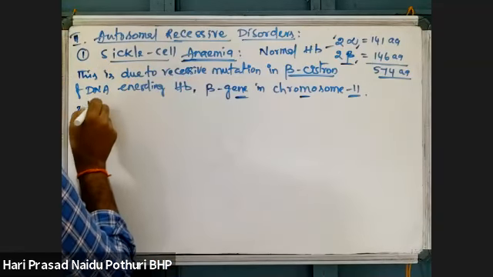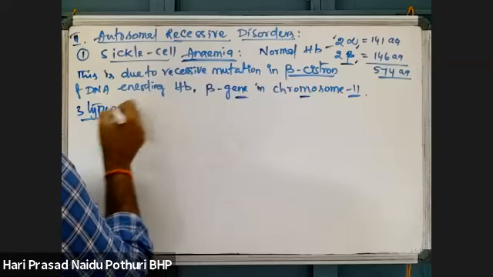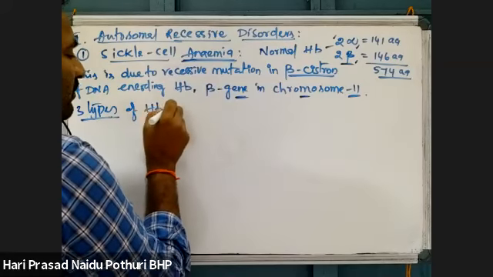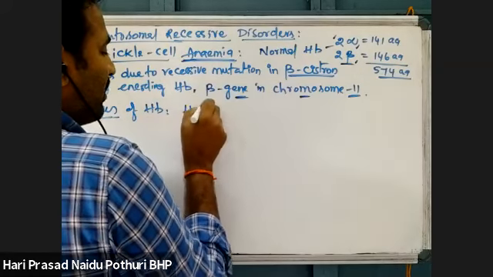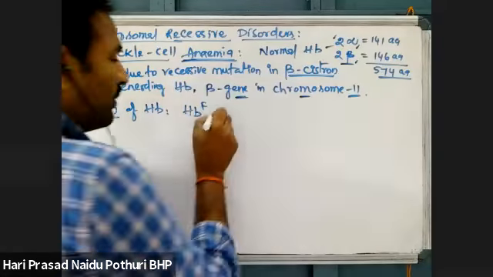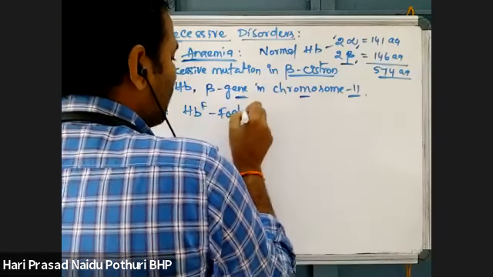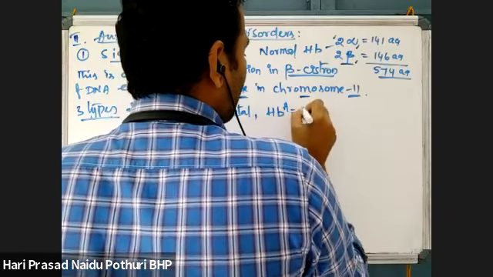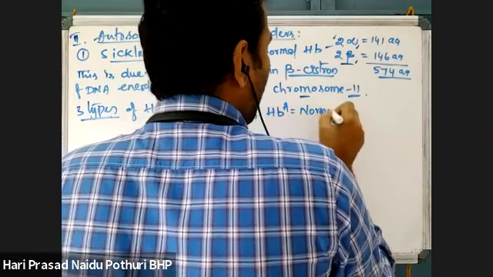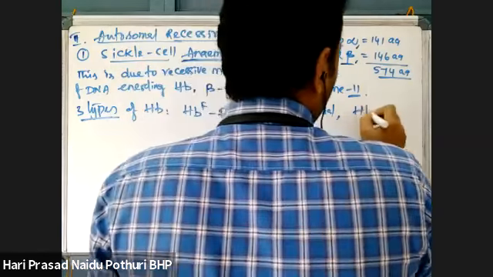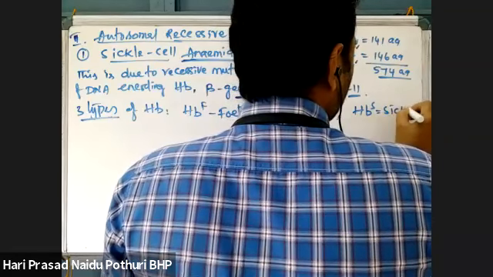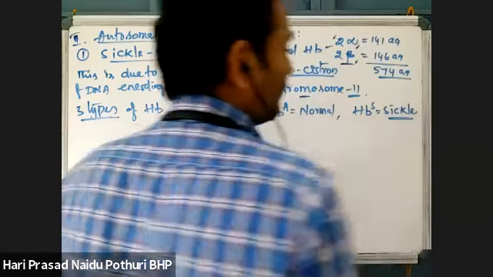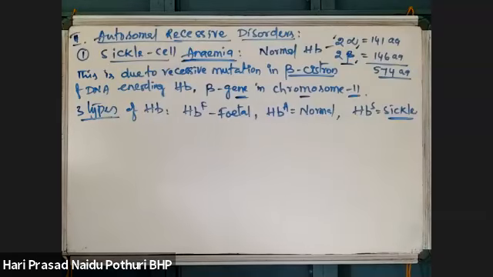Normally, there are 3 types of hemoglobin. What are they? HbF, which means fetal hemoglobin; HbA, normal, which is called adult hemoglobin; and HbS, which is called sickled hemoglobin.